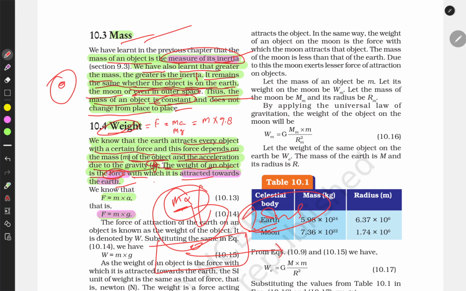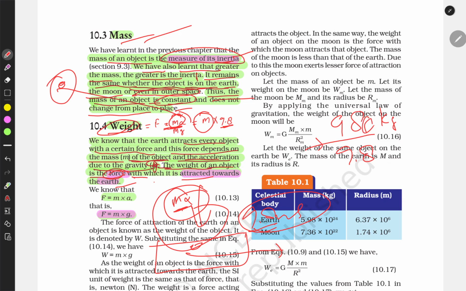So this is what is written. The weight is equal to the force, and force is equal to ma, mass into acceleration, and acceleration is 9.8. Suppose someone's weight is 98 kg. We can calculate their mass by dividing it by the acceleration due to gravity.